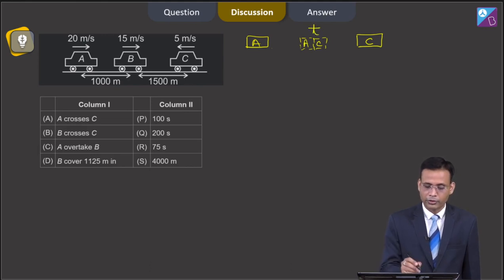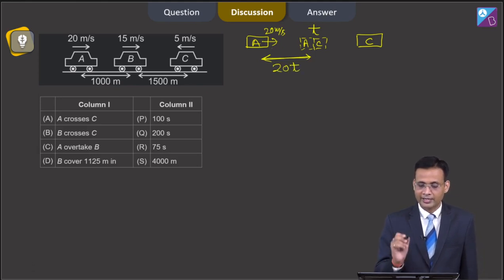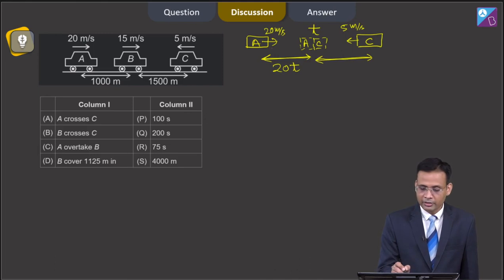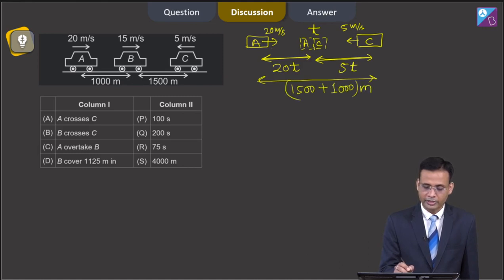We know that car A moves with speed 20 meter per second. It means the distance traveled by car A during time t will be 20t, and the distance traveled by car C, which moves with speed 5 meter per second, in time t will be 5t, and the total separation between car A and C is 1500 plus 1000 meter.